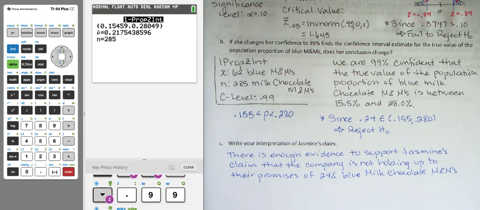Since Jasmine's claim falls as the alternative hypothesis, and we're rejecting the null hypothesis, our statement is going to begin with: there is enough evidence to support Jasmine's claim that the company is not holding up to their promise of 24% blue milk chocolate M&Ms.